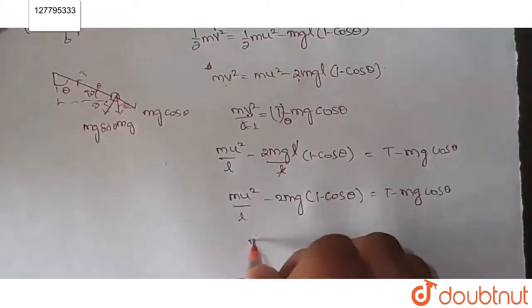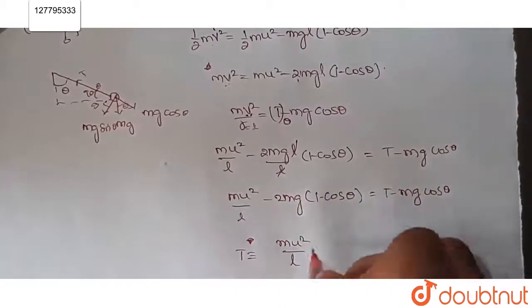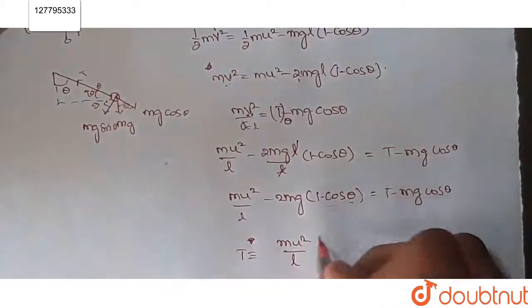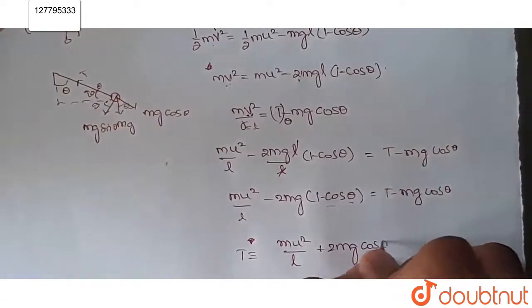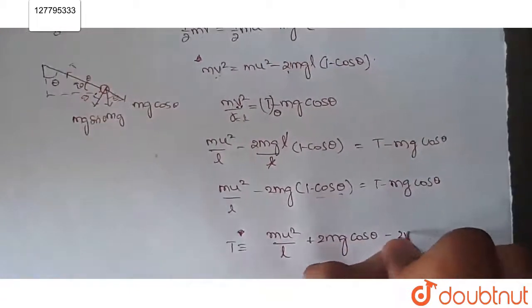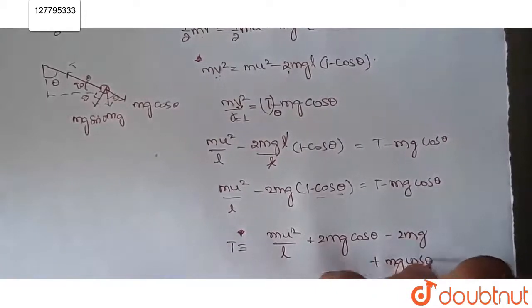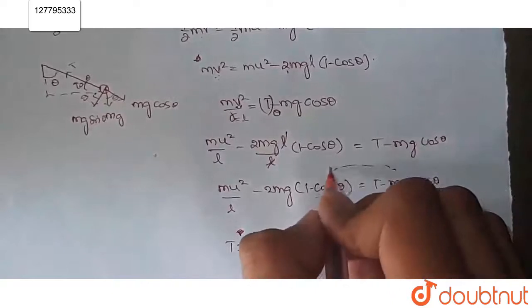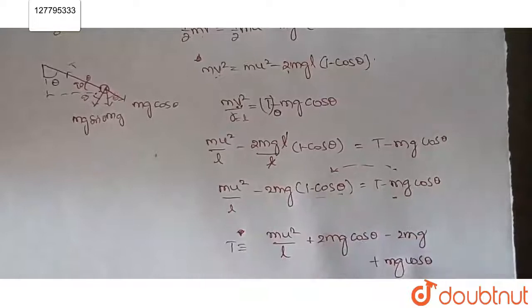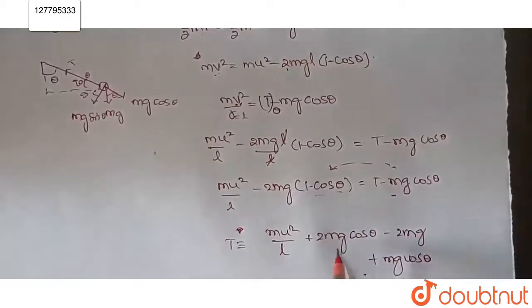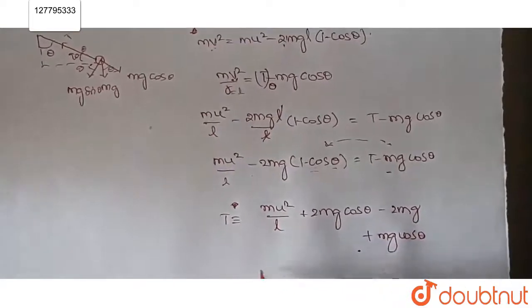So T is equal to m u square by L. Taking the minus from this, minus 2mg plus 2mg cos theta, and mg cos theta shifted to this side. It is just a simple arithmetic equation.